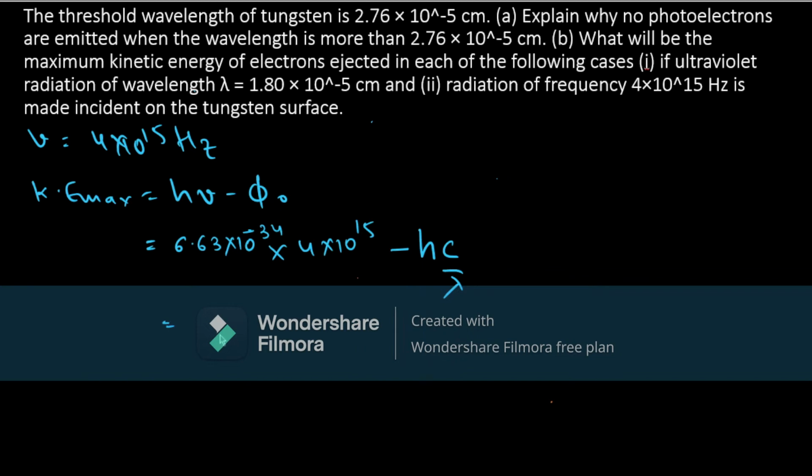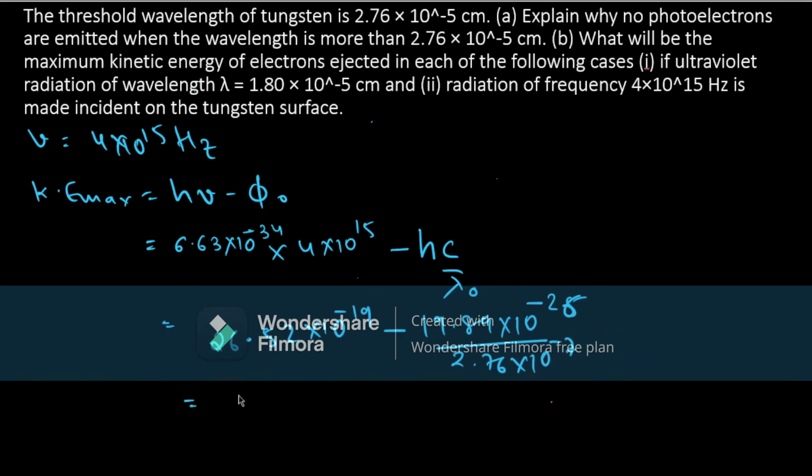This term becomes 26.52 into 10 raised to minus 19 minus, solving this, hc is 19.89 into 10 raised to minus 26 by lambda naught, which is 2.76 into 10 raised to minus 7.